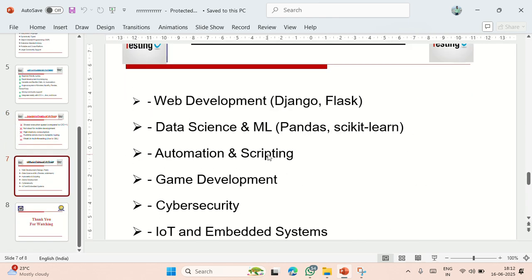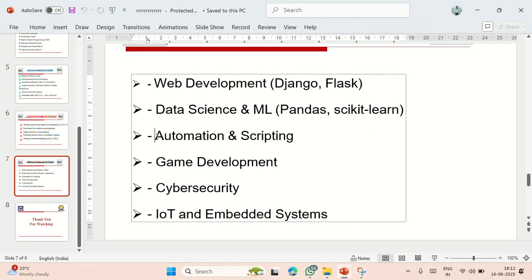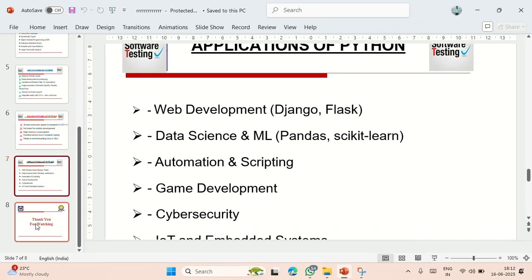If I talk about the applications of Python, as I told you, we can use it for web development, data science, machine learning, automation and scripting, game development, cybersecurity, and IoT, like embedded systems. So this is all about the applications of Python programming language.